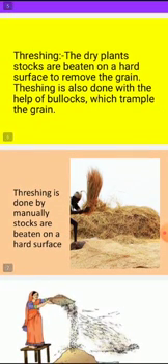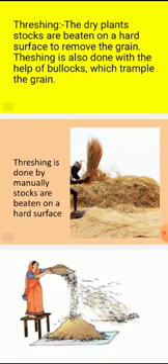After harvesting, next is threshing. Threshing is the process of separating grains from the stalks. The dried plant stalks are beaten on a hard surface to remove the grains. Threshing is also done with the help of bullocks, which trample the grain.